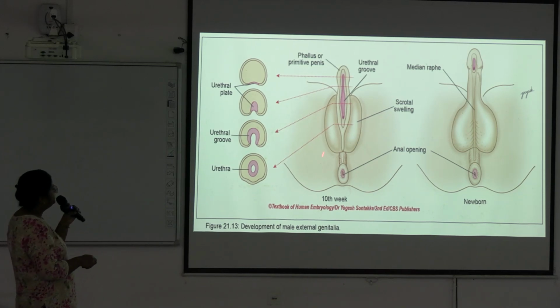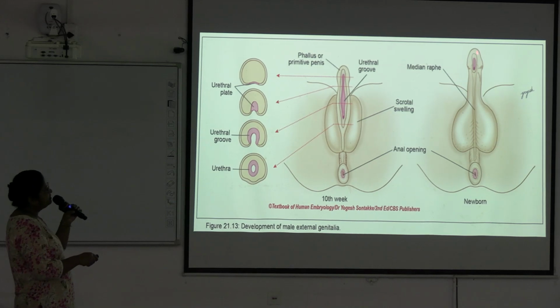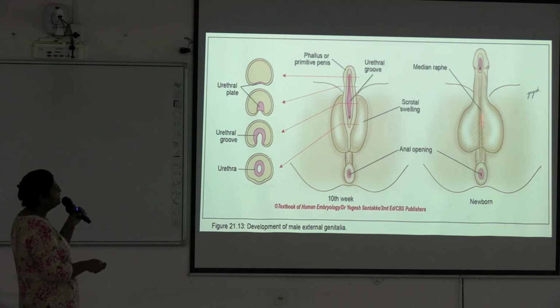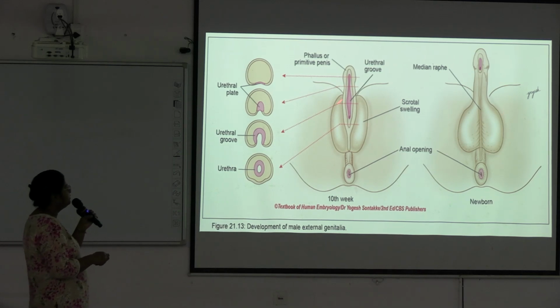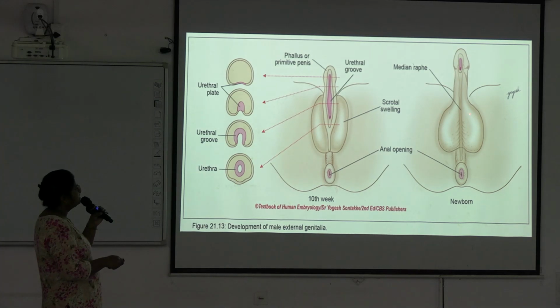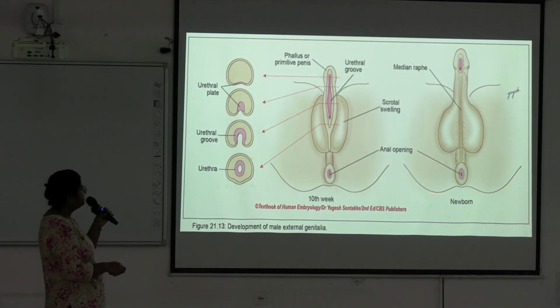Okay, and here the groove has been shown, and here the two folds are fused to form the opening, which is present near the tip of penis, and the rest of the part is fused, and here it is forming the median raphe, and on the two sides scrotal swellings are developing. They are fused with each other here to form the scrotal sac. Okay, and here is the perineum, anal opening.